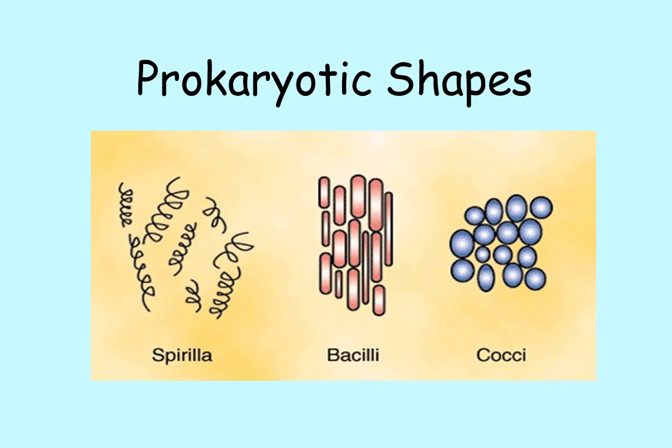Prokaryotic shapes. Prokaryotes, both archaea and bacteria, can have one of three shapes. If your prokaryote looks like a corkscrew pasta, then it is spirilla. Get it? Spiral, spirilla? Yay. So if your prokaryote is shaped like a rod, then it is bacilli. And if your prokaryote is shaped like a ball, then it is cocci.